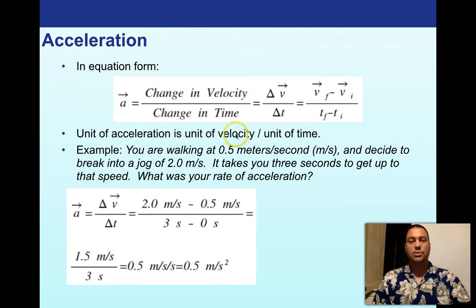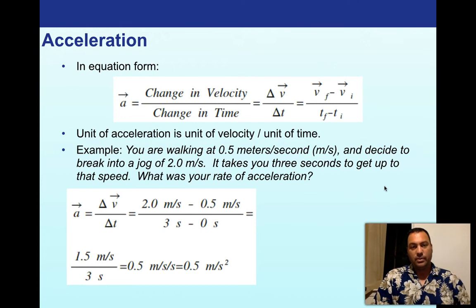And so we just get to use those really fun little symbols again, those deltas. So here's a delta V over delta T, the change in velocity divided by the change in time. And again, that's just the final velocity minus the initial velocity divided by the final time minus the initial time. If you have all four of these things, actually, you can solve the acceleration. And if you have the acceleration and you have three of these four, you can actually use a little bit of algebra and you could solve what the last thing is. Okay? These are skills that you should have acquired at least by the time you've finished a pre-algebra class.